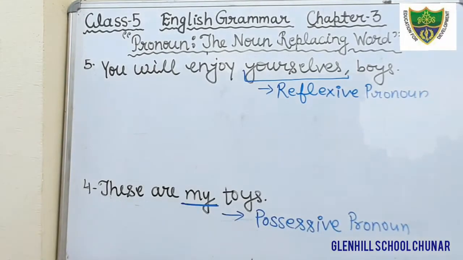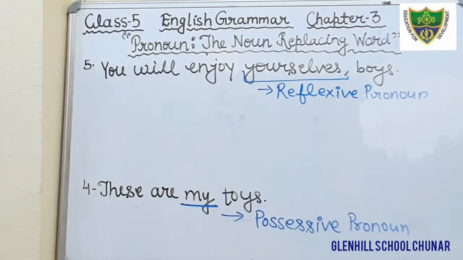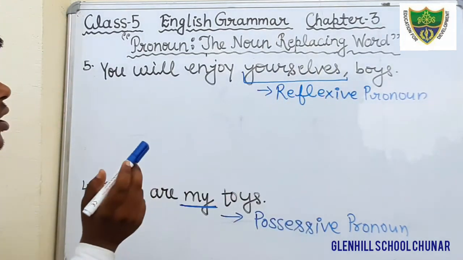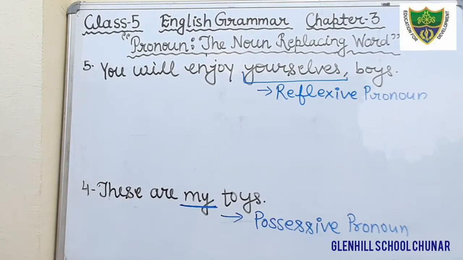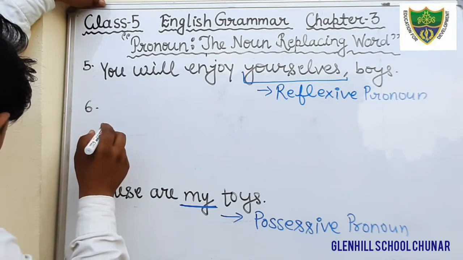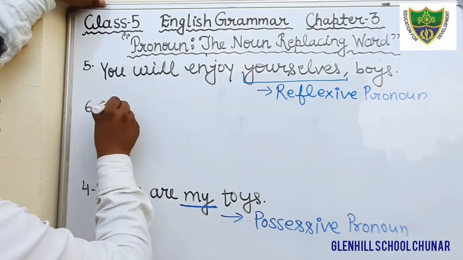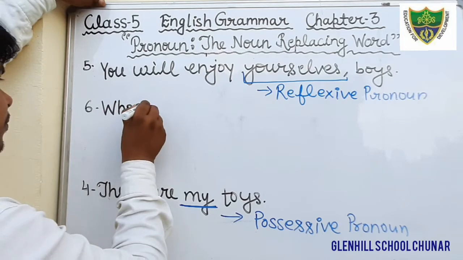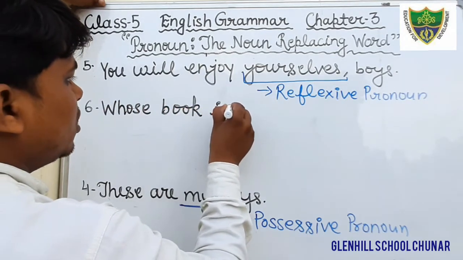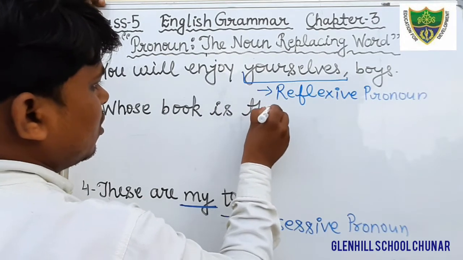Just see, you will enjoy yourself. Here in this sentence, underline the word yourself, and that is a reflexive pronoun. Okay students, come to the next question. Question number 6: Whose book is this?